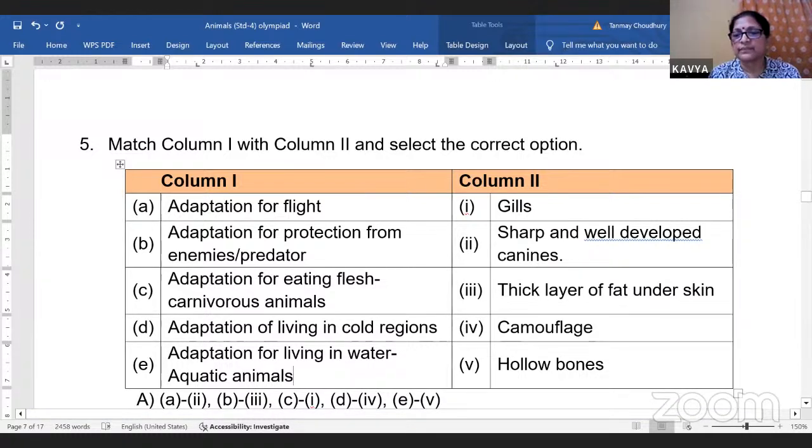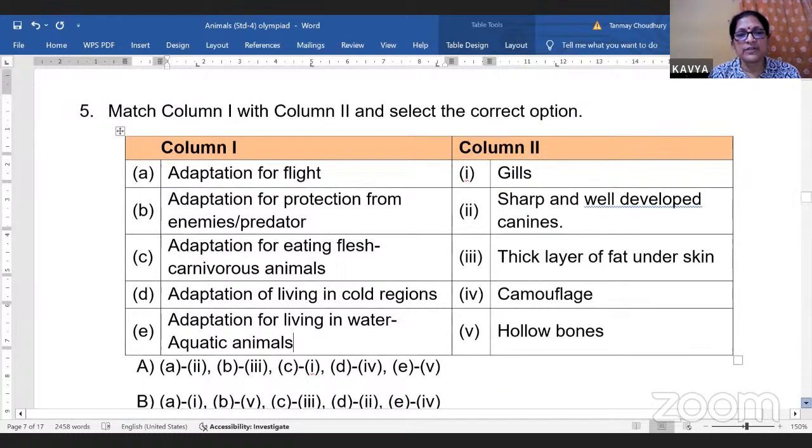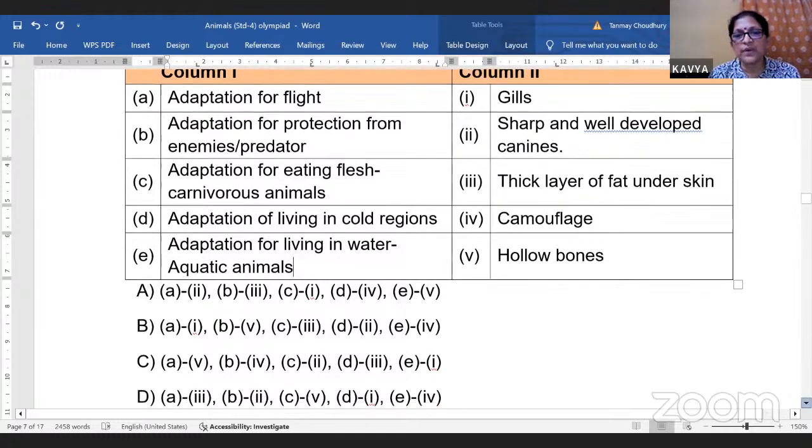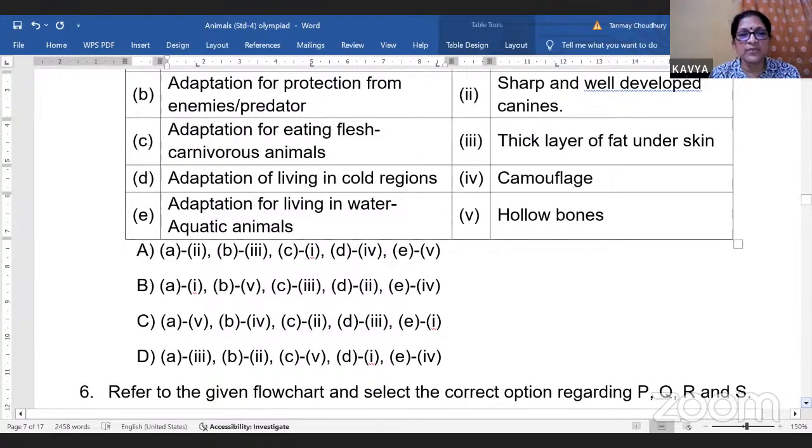Okay. Another question. So how will you match it? A, adaptation for flight, will be 5. So A5. So here, where is A5? This one. So that way you can save time during the Olympiad exam by seeing just the first one. But then you have to confirm the rest.